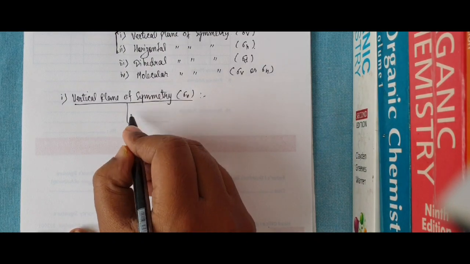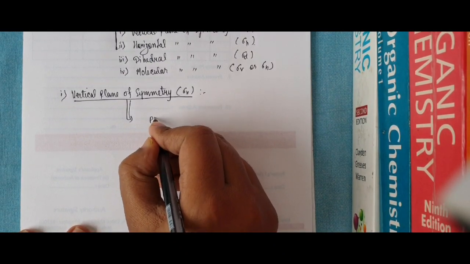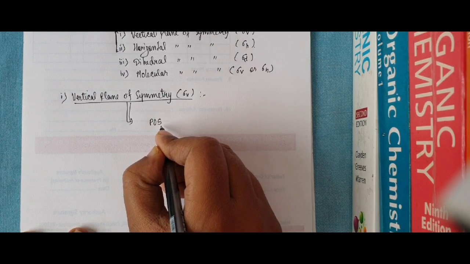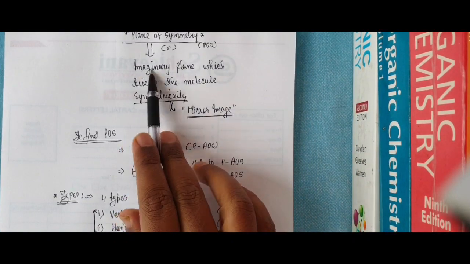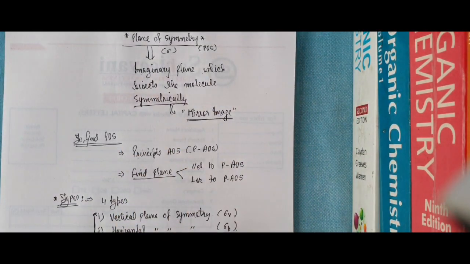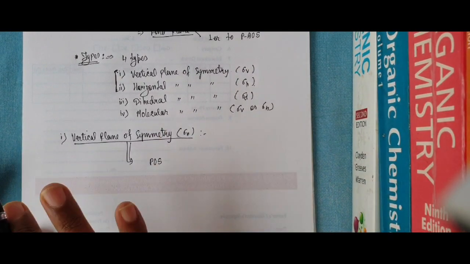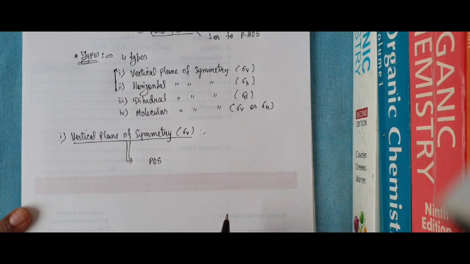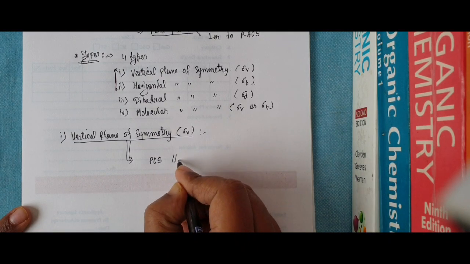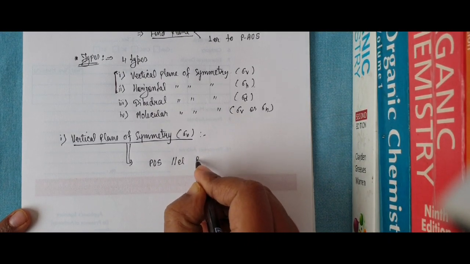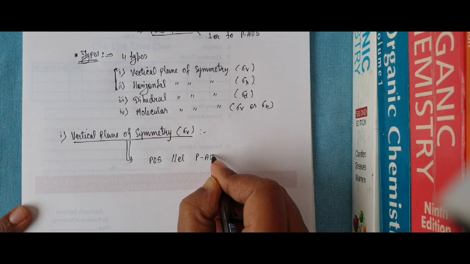We have to find a plane of symmetry, that is, a plane which bisects the molecule symmetrically, as I defined, an imaginary plane which bisects the molecule symmetrically. And this must be parallel to the principal axis of symmetry.